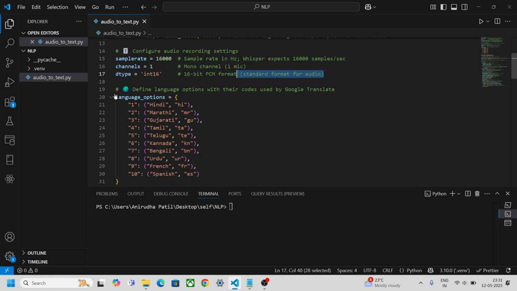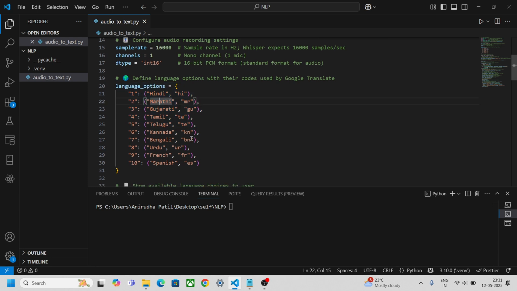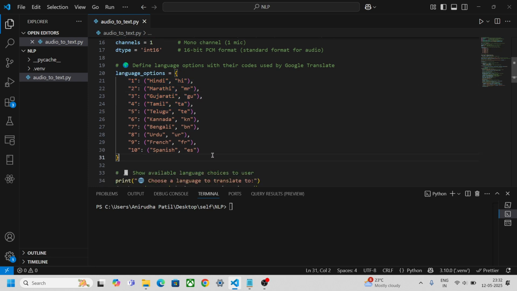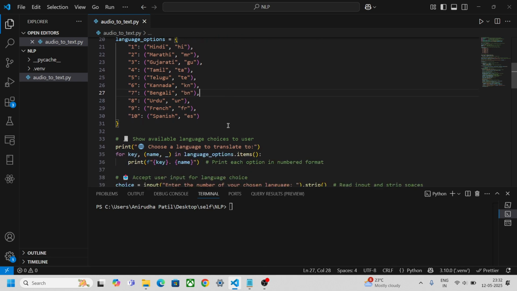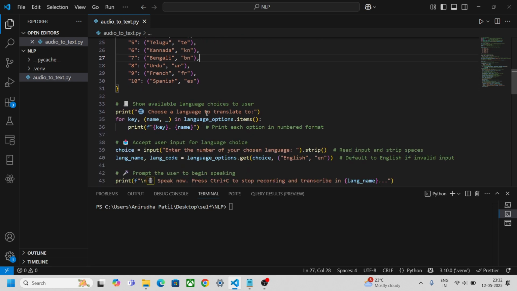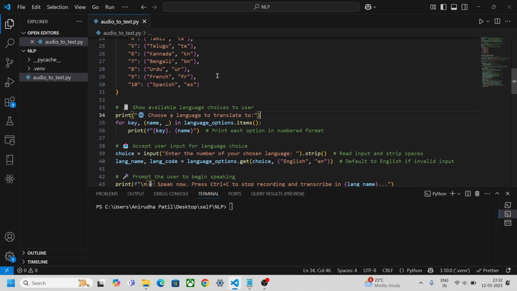Now if you see, I have given language options here, like Hindi and Marathi, in dictionary format, and 10 languages for now. You can give any language that you want. First I will give an option to choose the language.